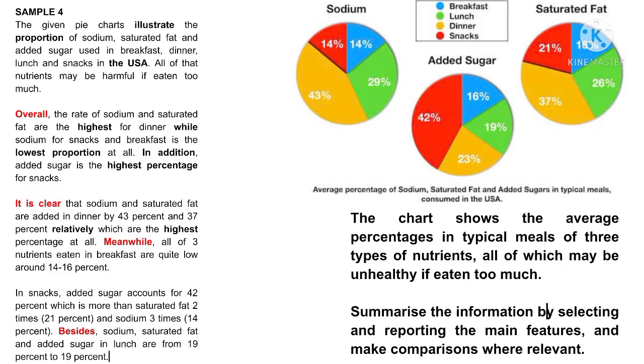185. Sample 4. The given pie charts illustrate the proportion of sodium, saturated fat and added sugar used in breakfast, dinner, lunch, and snacks in the USA. All of these nutrients may be harmful if eaten too much.